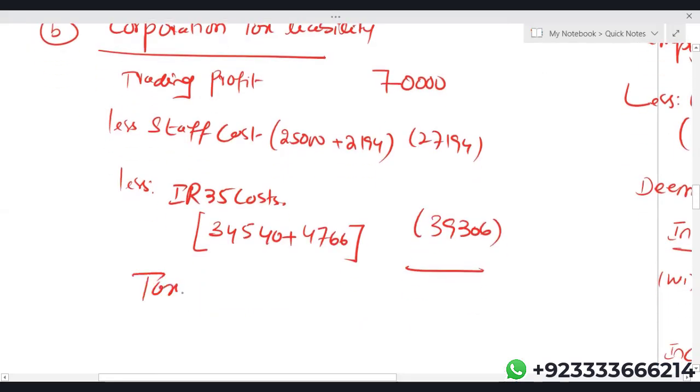How much taxable total profit is left? Just 3,500.